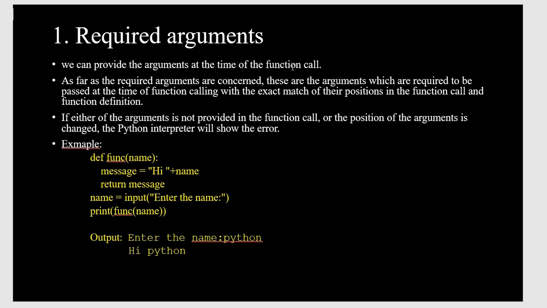If either the argument is not provided in the function call or the position is wrong, then the interpreter shows an error. Here is an example you can clearly understand. I am creating a def function name, where message is equal to "hi" plus name, and it returns the message. The input is "enter the name", and I print the function. Here the name is a required argument, and once I enter the name Python, it automatically sends the message "hi Python". So this is a required argument.